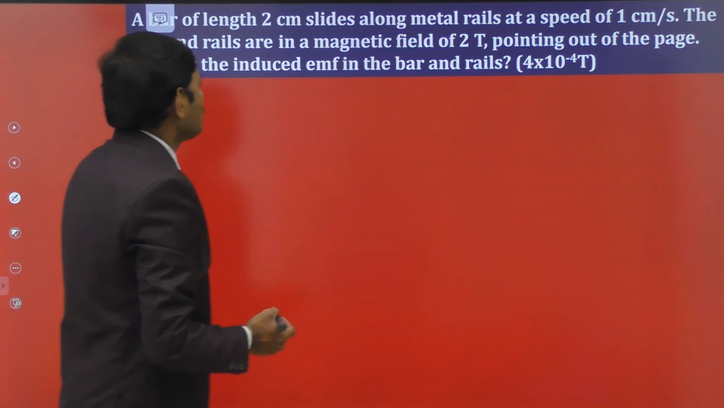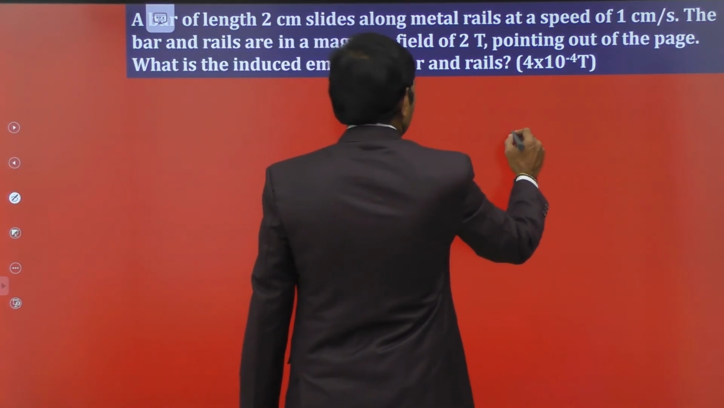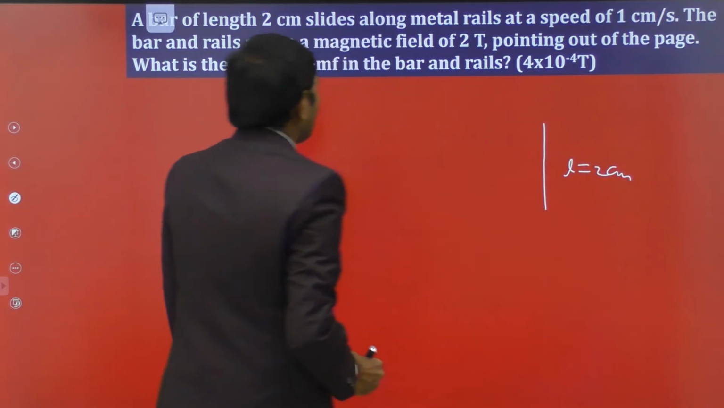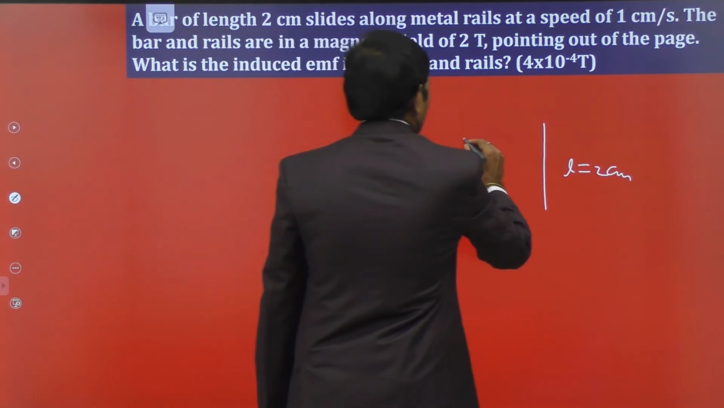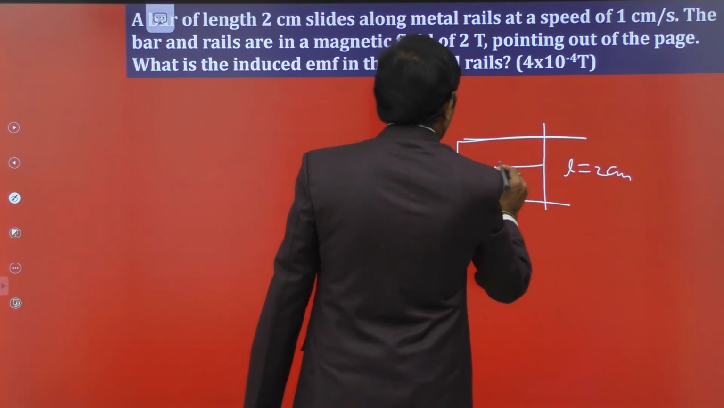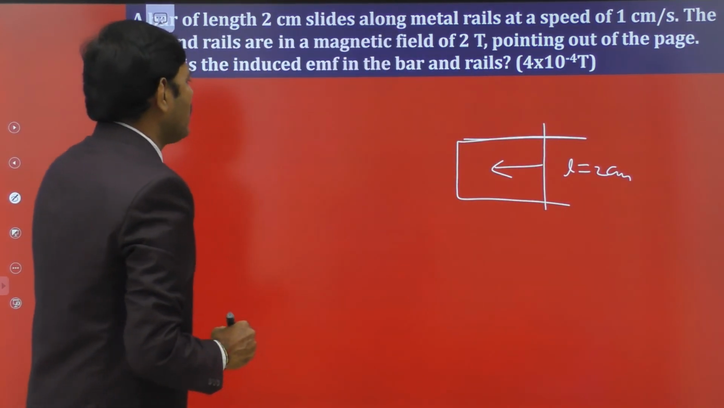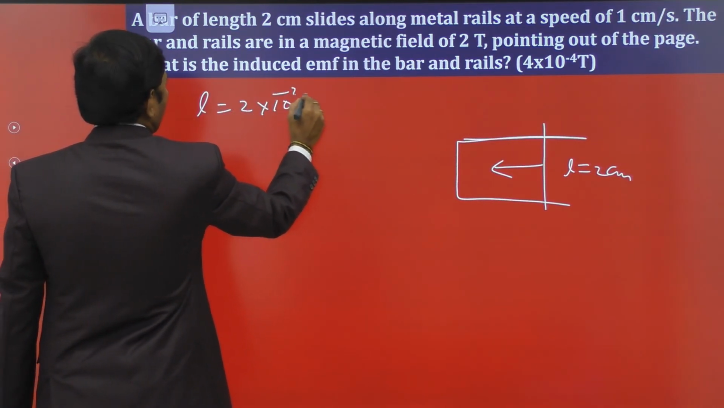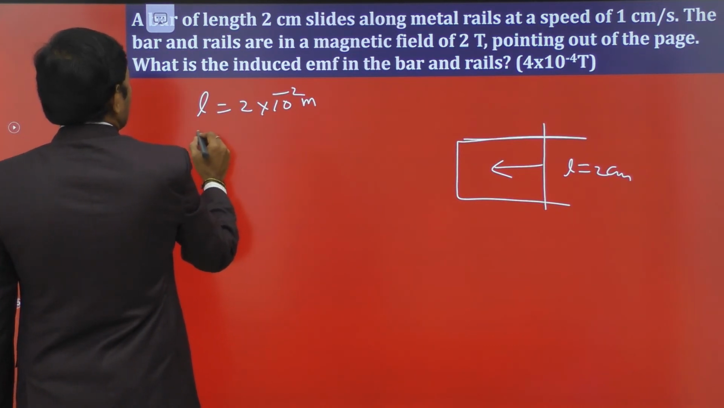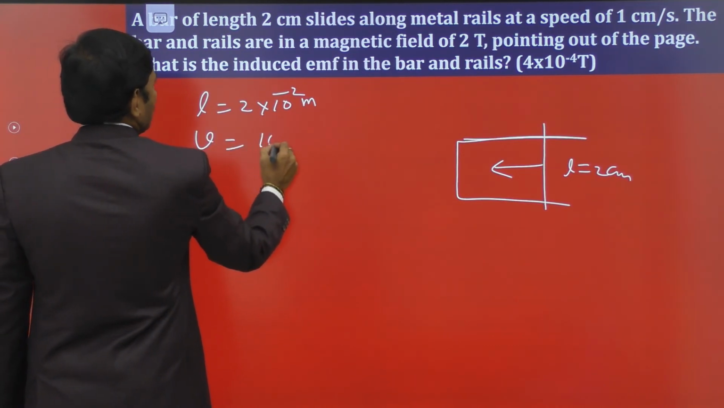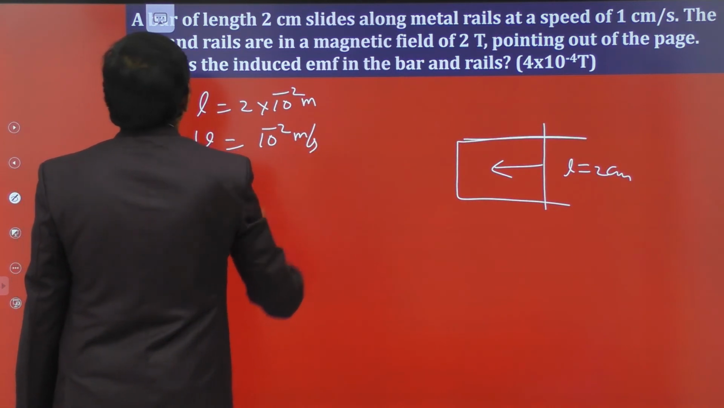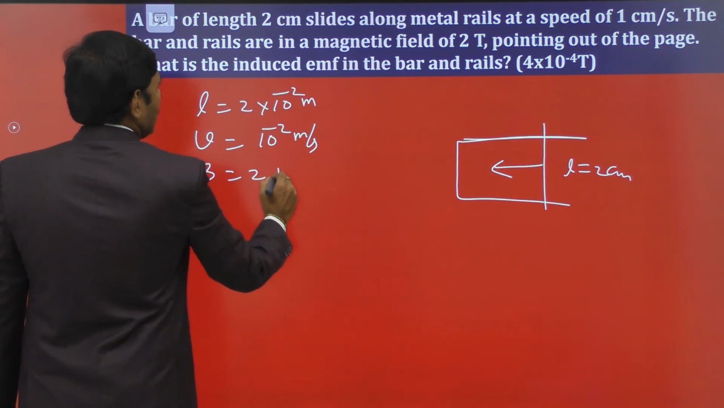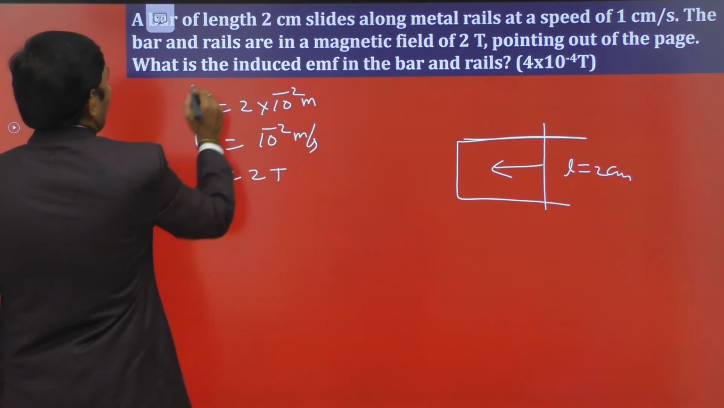A bar of length 2 centimeters slides along metal rails. There are metal rails here, and it is sliding along them at a speed of, so length of the bar is 2 centimeters, that is 2 into 10 power minus 2 meter, moving with velocity 1 centimeter per second, 10 power minus 2 meters per second. The bar and rails are in a magnetic field of 2 Tesla, B is equal to 2 Tesla, pointing out of the page. Then what is the induced EMF?